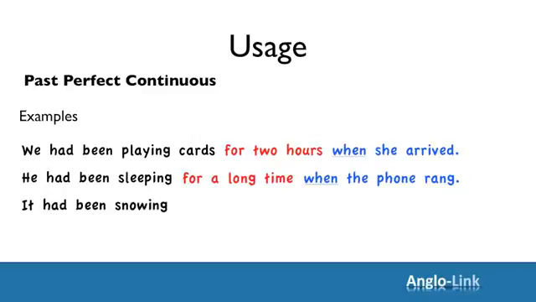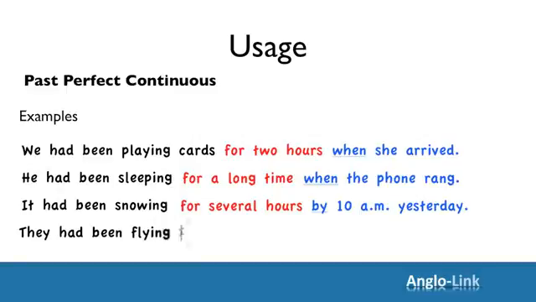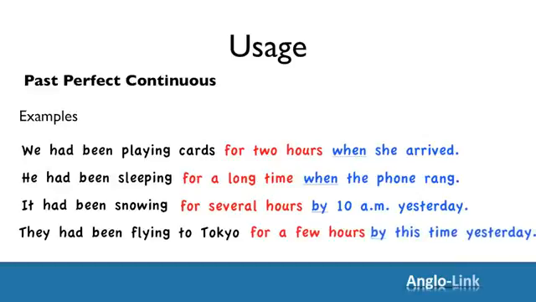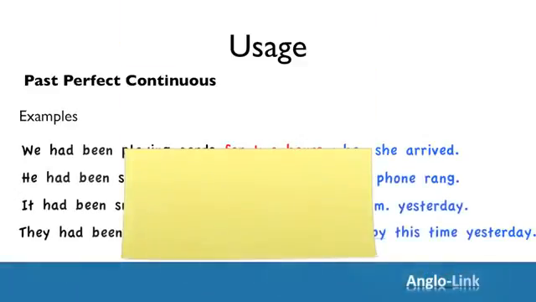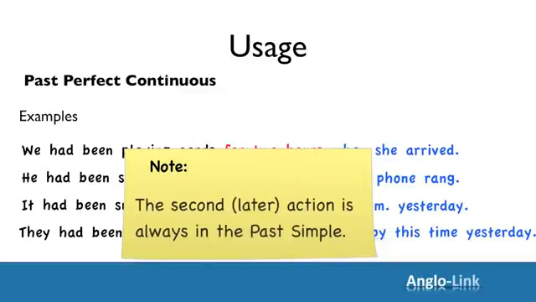It had been snowing for several hours by 10 a.m. yesterday. They had been flying to Tokyo for a few hours by this time yesterday. Note again that the second or later action is always in the past simple tense.